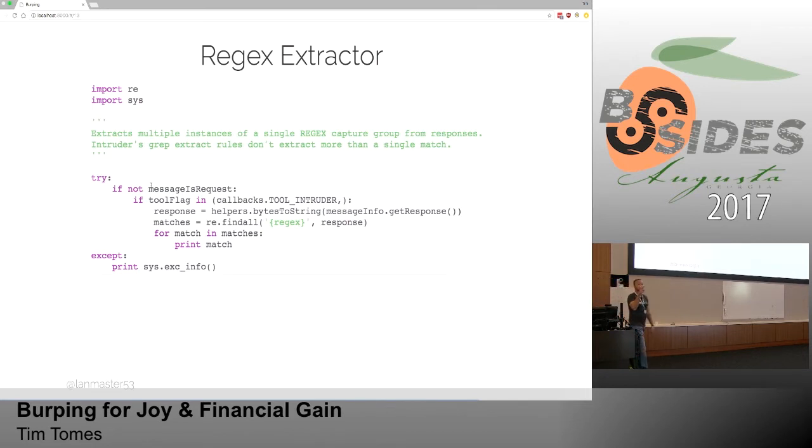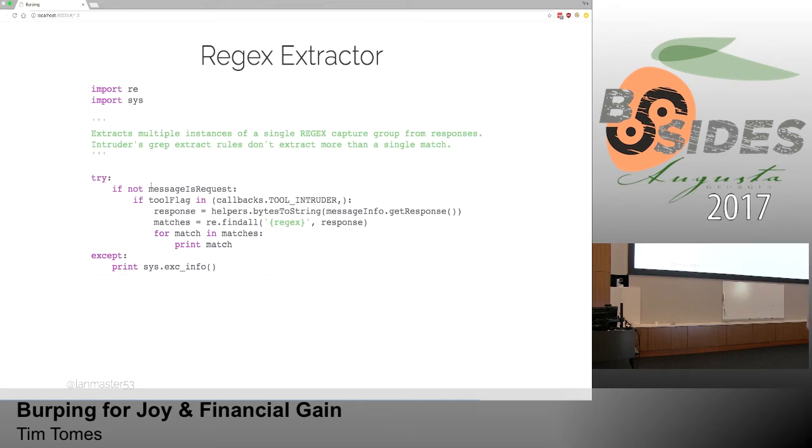Okay. Another way I use this is regex extraction. Now, remember when I was talking about the grep extract payloads, that there's a limitation there? Well, the limitation is, remember when we pulled out that password reset question, there's only one password reset question on the page, right? Well, sometimes you see 3, 4, or 5 password reset questions. What if you wanted to grep all of those out of there?